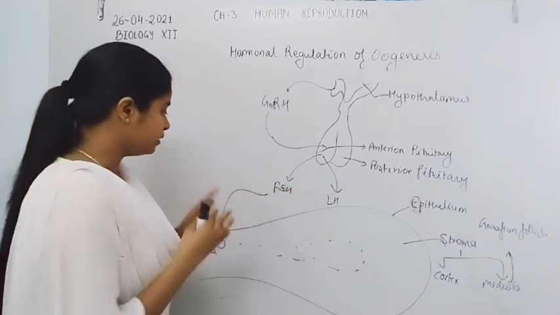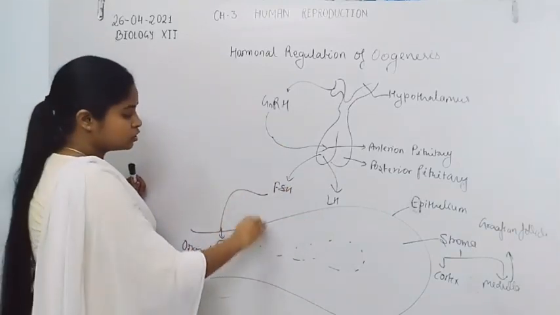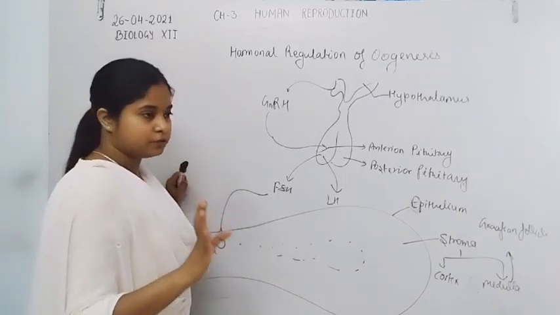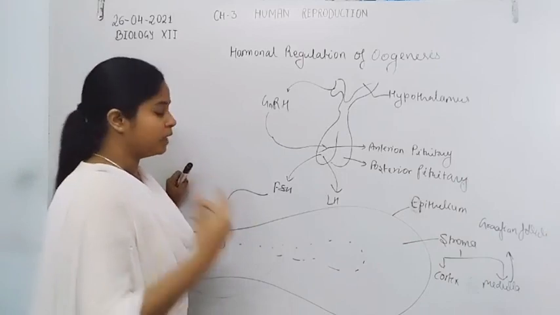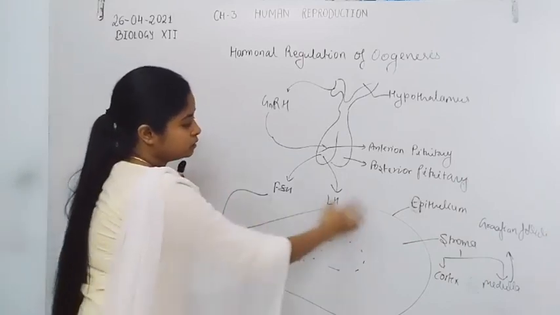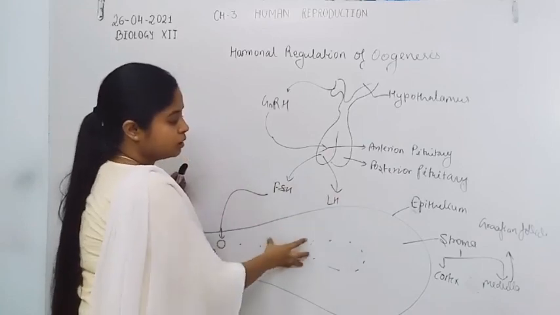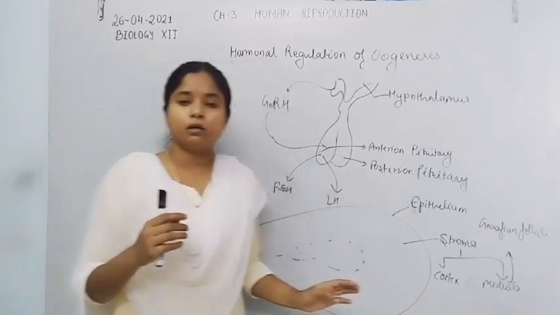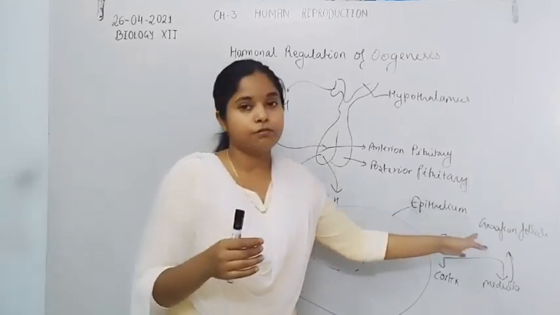When they undergo proliferation, they shift all the cells proliferated by the germinal epithelium to the medulla region of the stroma. That's why the medulla region consists of blood vessels and the Graafian follicle.